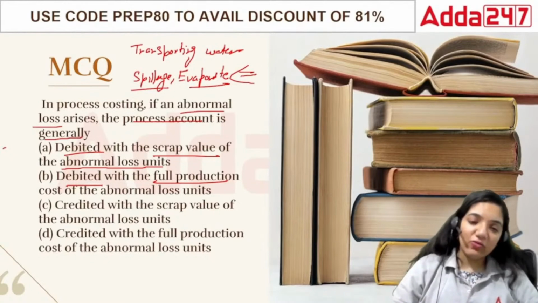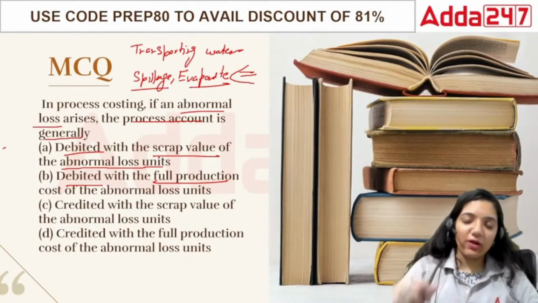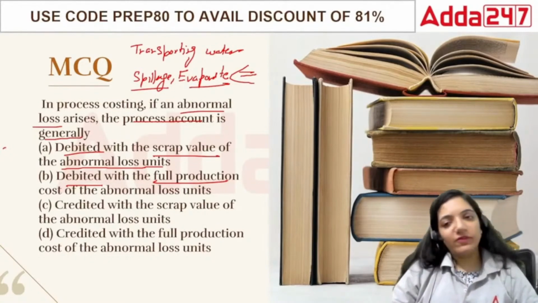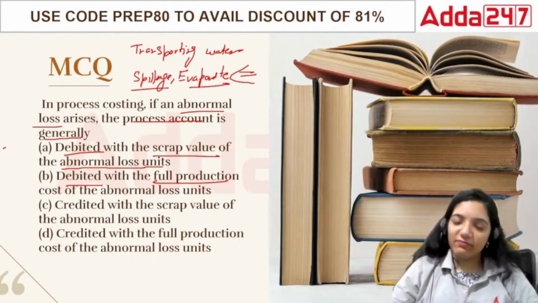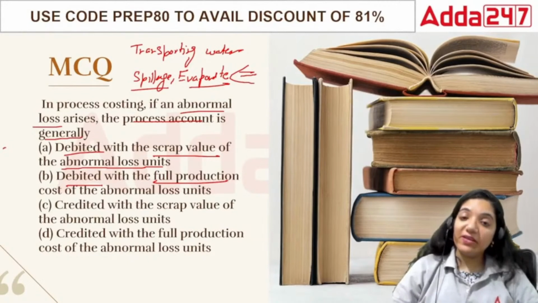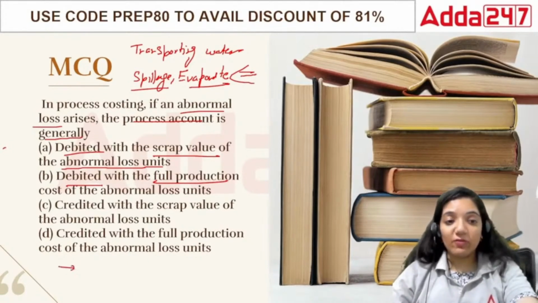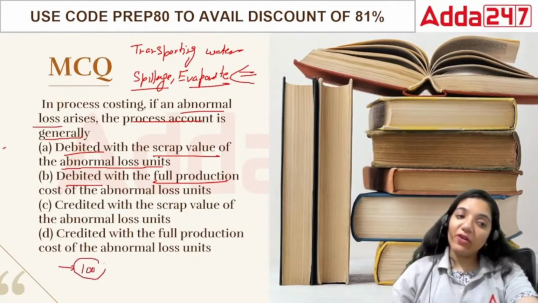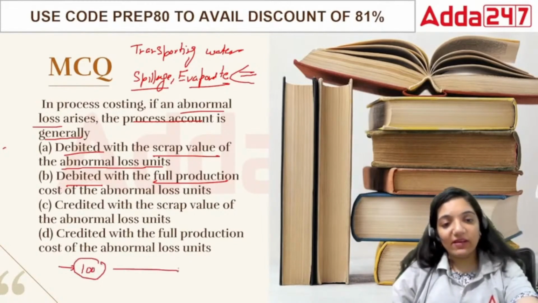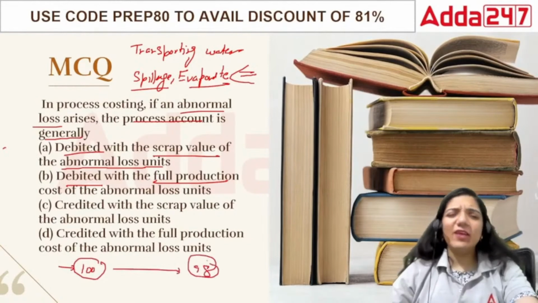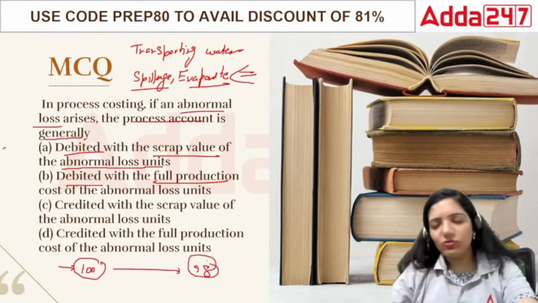If I am selling you 100 eggs, one or two of them would be definitely broken or they might be cracked. This is very very normal. So that means in this case that is not abnormal. So you have to pay me money for 100 eggs only. Once you have taken it, even if you have 90, you'll be like okay, it's fine because two of them had to go like that.